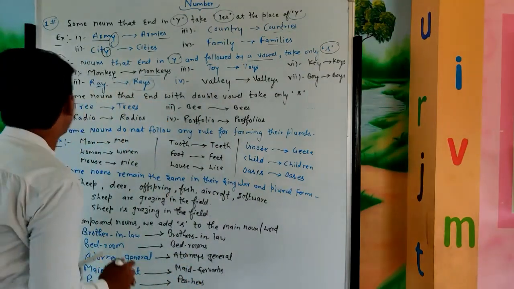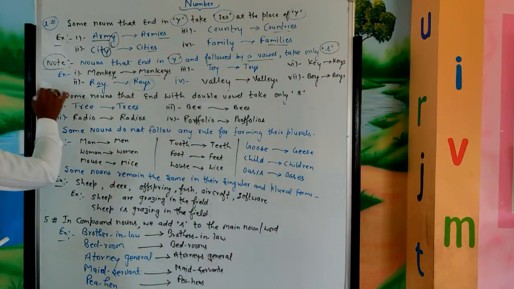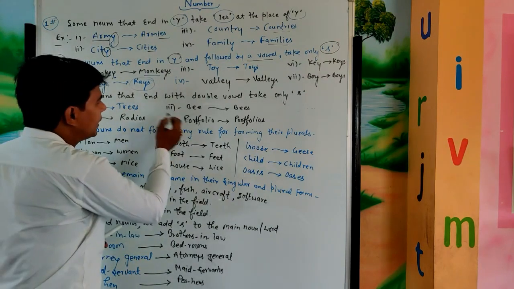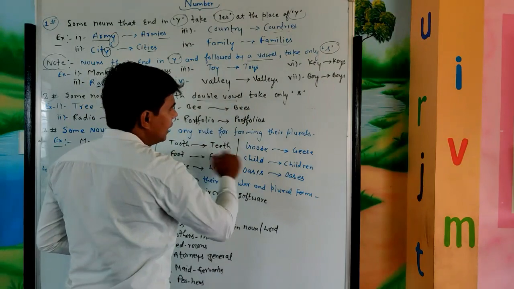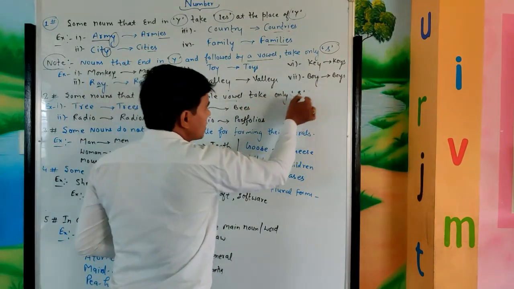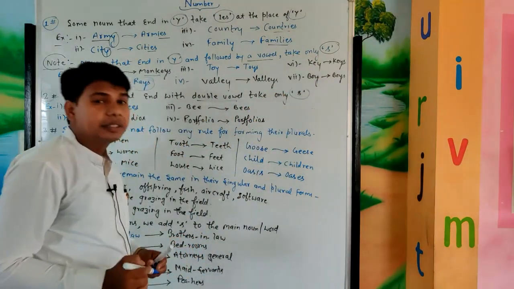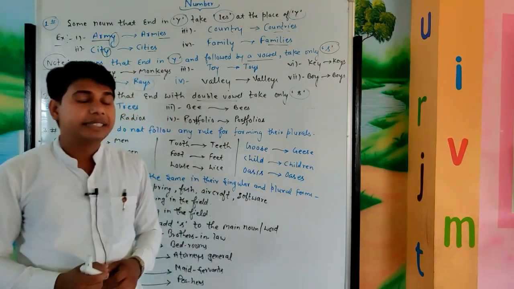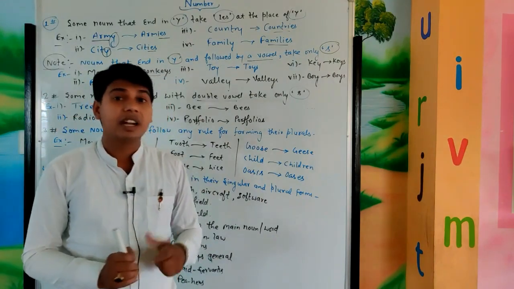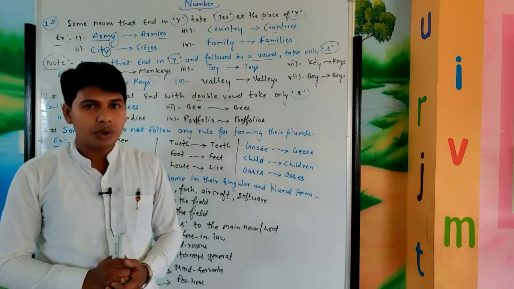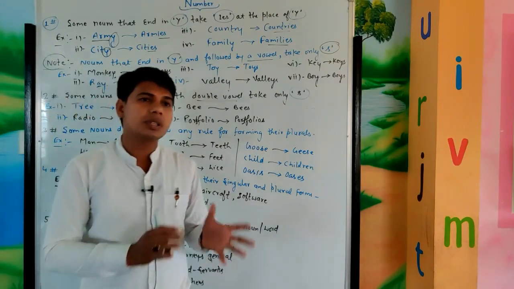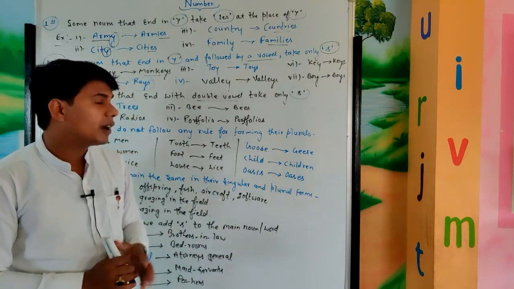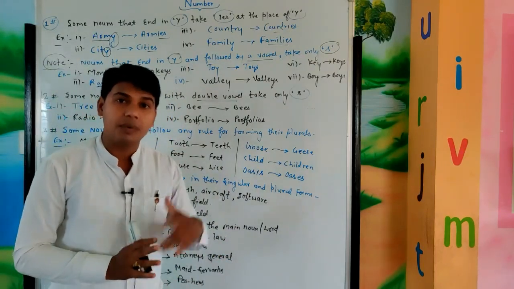Now see the next point. Point second: some nouns that end with a double vowel take only s. I mean to say there are a few words that end with a double vowel. When we change those nouns into plural form, we add only s at the end of the word.